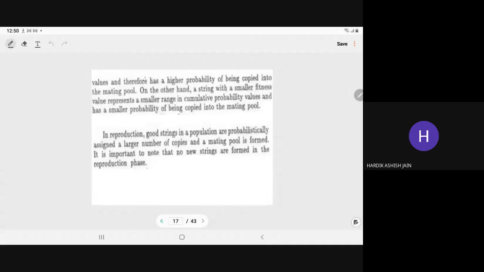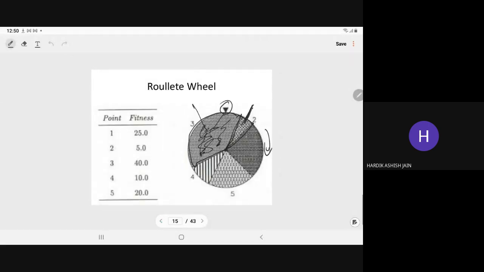Up to here, just to repeat: determine the population, the objective function and the fitness function, then you compute the probability. And if you have the interest, you can write a Python program for this also.